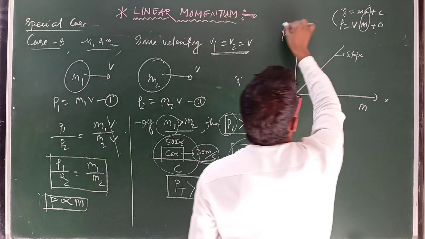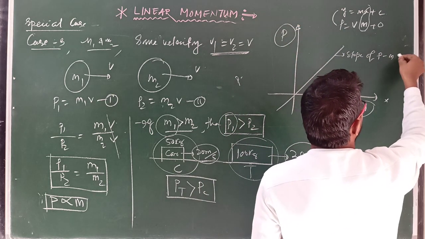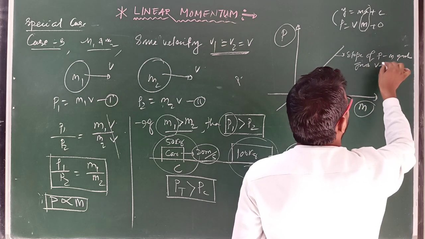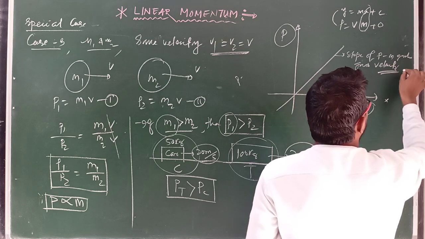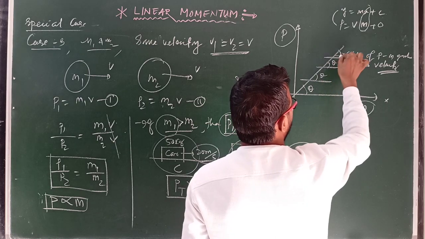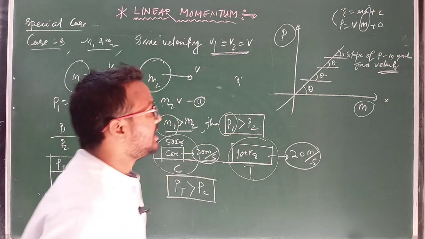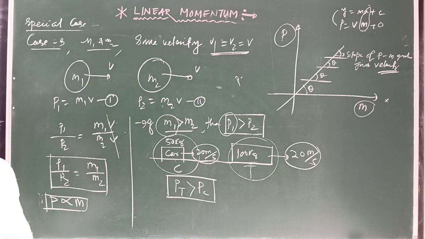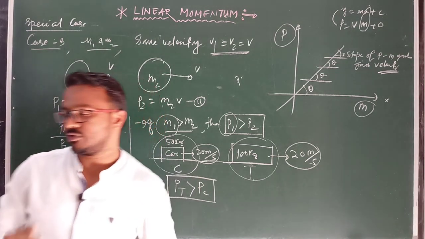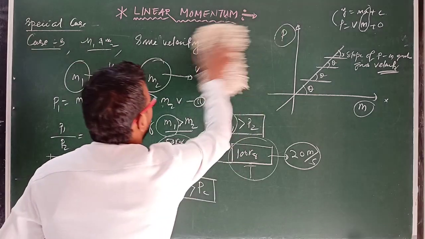The slope of the momentum-mass graph gives the velocity of the body. Here the slope is constant because this is a straight line, and the velocity is also a constant quantity. Clear? So these are the special cases of linear momentum, and how to calculate linear momentum and compare linear momentum of different objects when they are moving with different speeds and different masses. These are all about linear momentum.